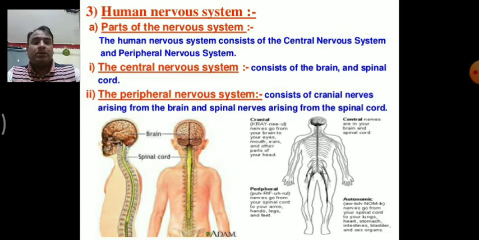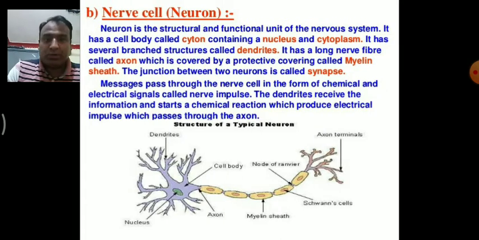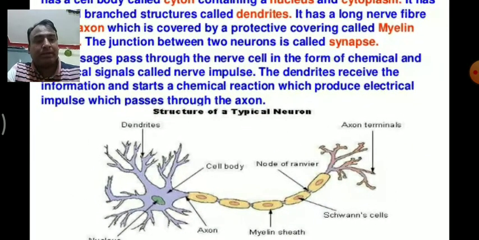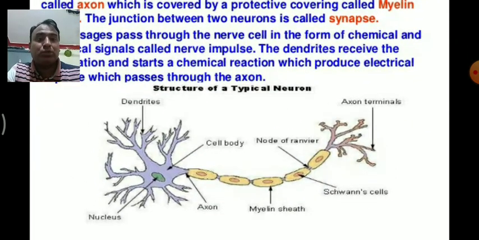Next is the neuron or nerve cell. As I already discussed, the neuron is the structural and functional unit of the nervous system. It has the following parts: cell body, axon, dendrites, axonal terminal end, and the myelin sheath is also present along the axon.